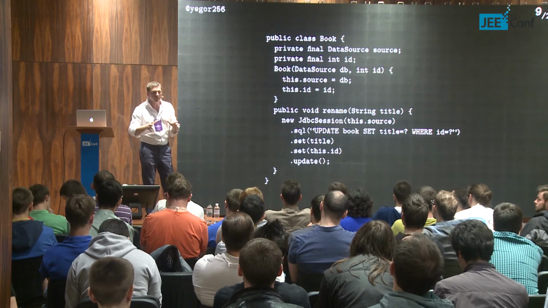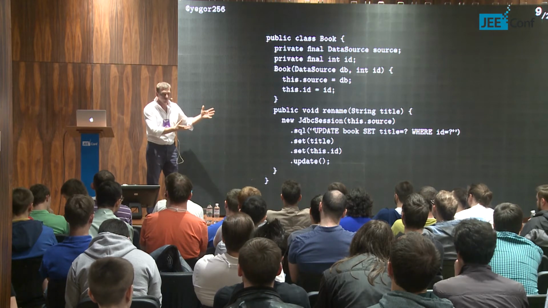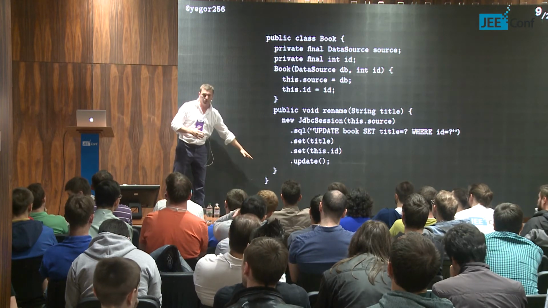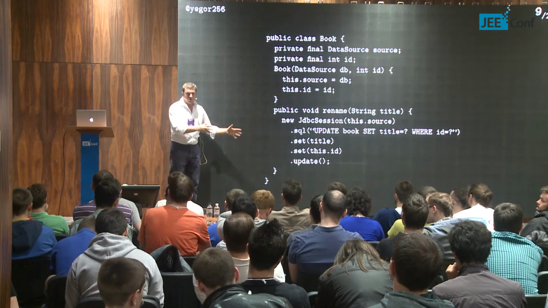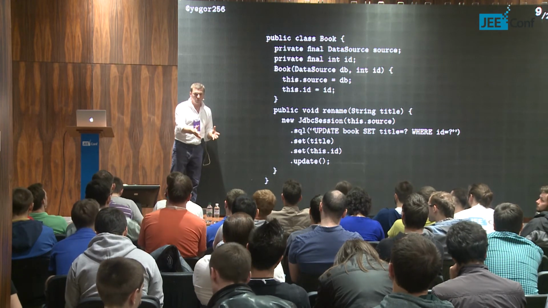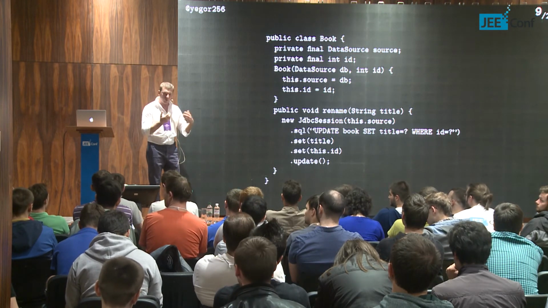If you want to represent something else, for example, a book which is in a file, then you create another class which will implement this functionality differently, because the rename method will work differently and will rename the book in the file. So it's going to be a different class.